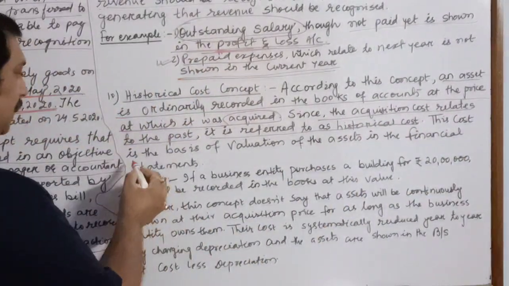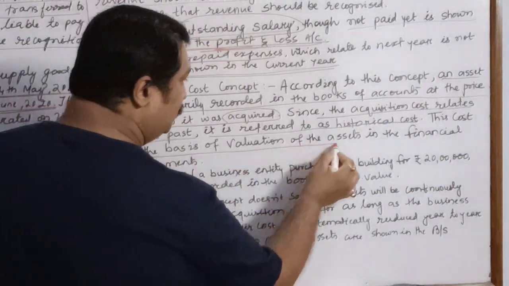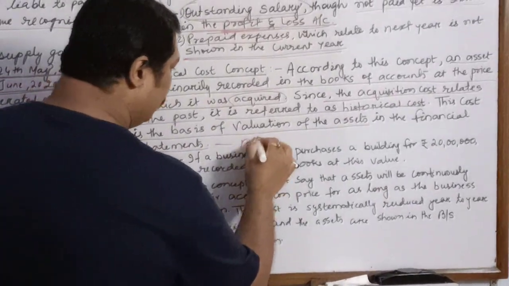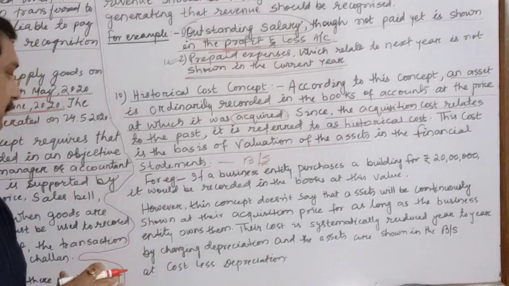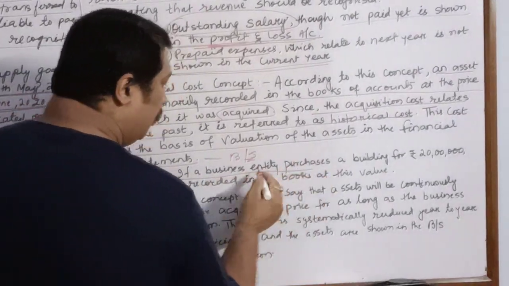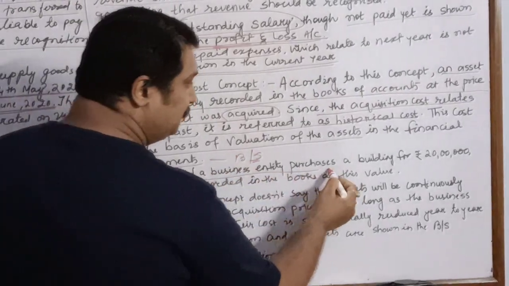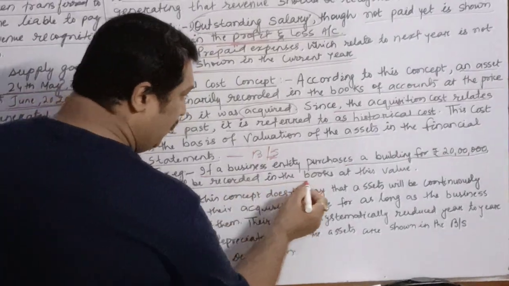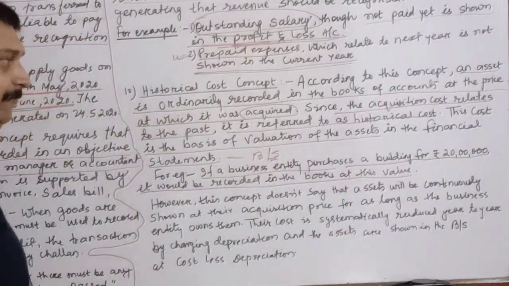This cost is the basis of valuation of assets in the financial statements, means the balance sheet and PL account. For example, if a business entity, that means a business, has purchased a building for rupees 20 lakhs, it would be recorded in the books at this value itself.